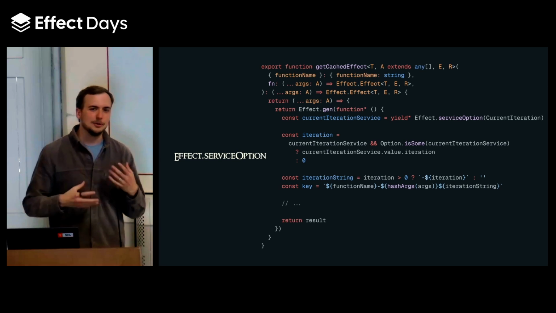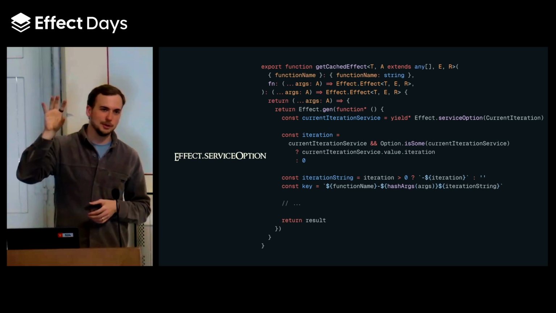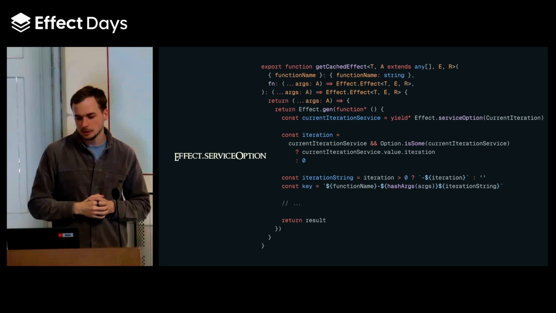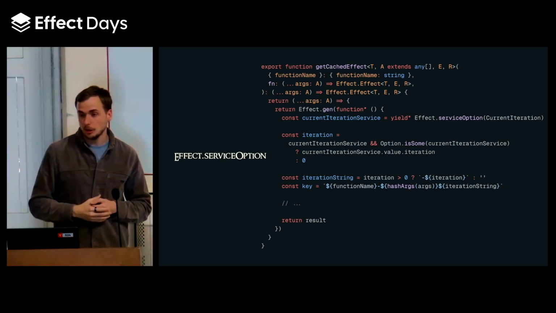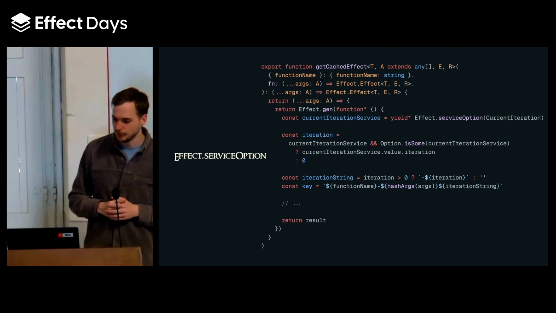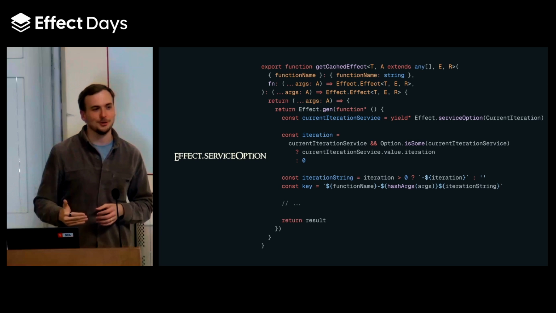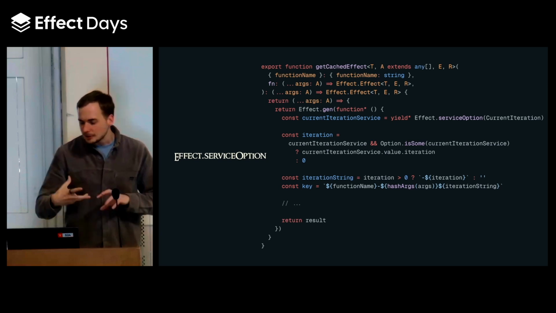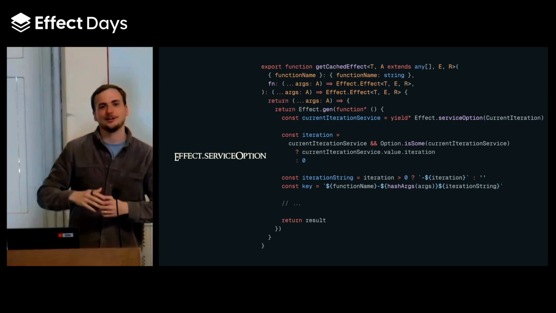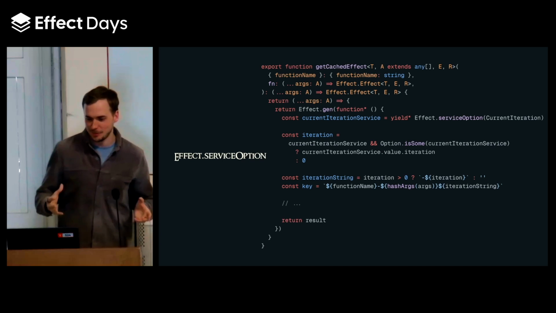dependency inject, but I want to make it optional. I don't want that to necessarily be part of the type parameters, the requirements. And oh yeah, there's an option that I read about when I read through the code base. It's called service option. So this is just an example for me where usually the Effect team has thought about it. Like no matter when I'm asking, couldn't we do that thing? Usually there is something in the standard library, and that's just amazing to see.